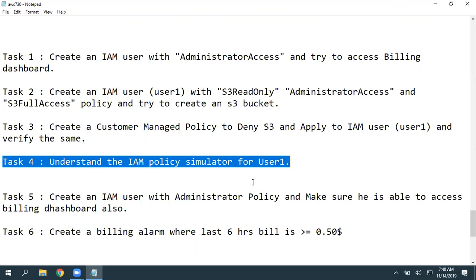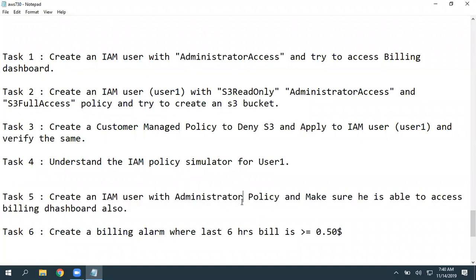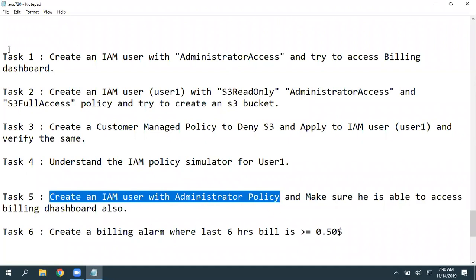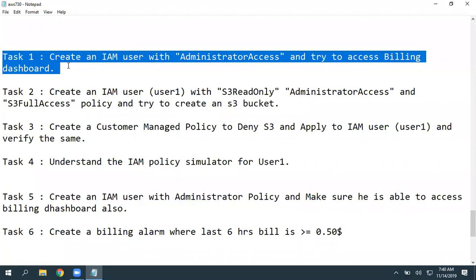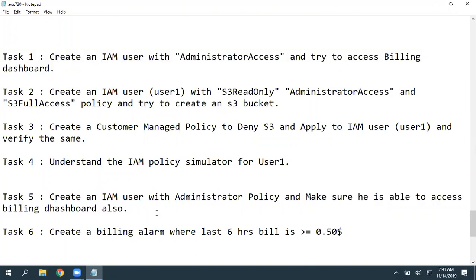Then I asked you to create an administrator policy, and I am a user with the administrator policy. Let's take this task 1 user only. And I asked you to give billing dashboard access. Are you able to? No? By default, no. He will not get access. But if you want to give access, what modifications do you need to perform?